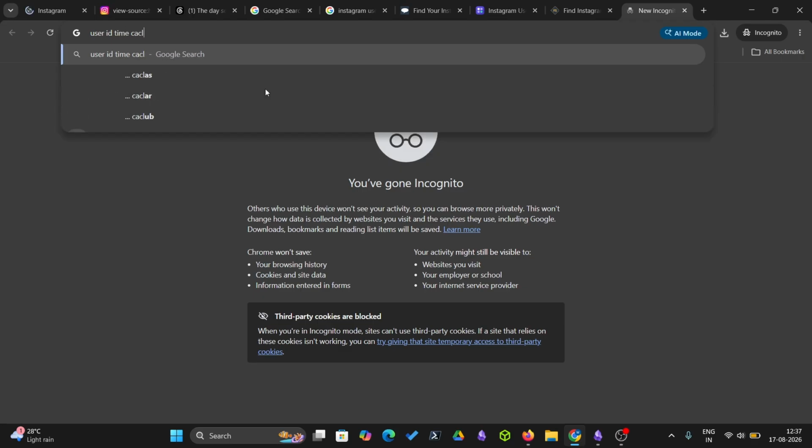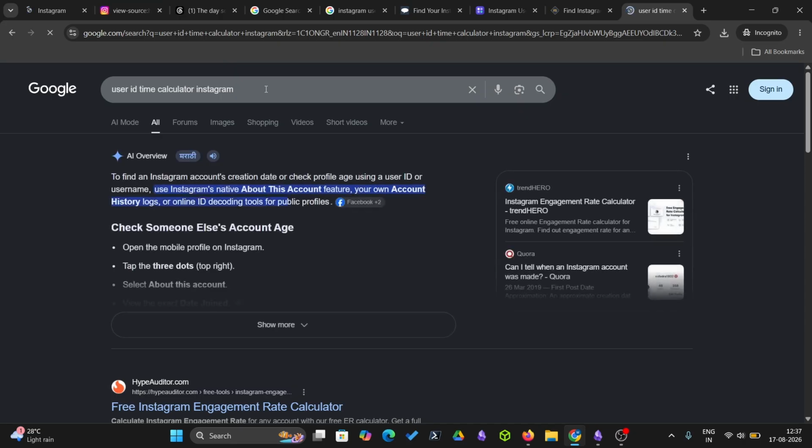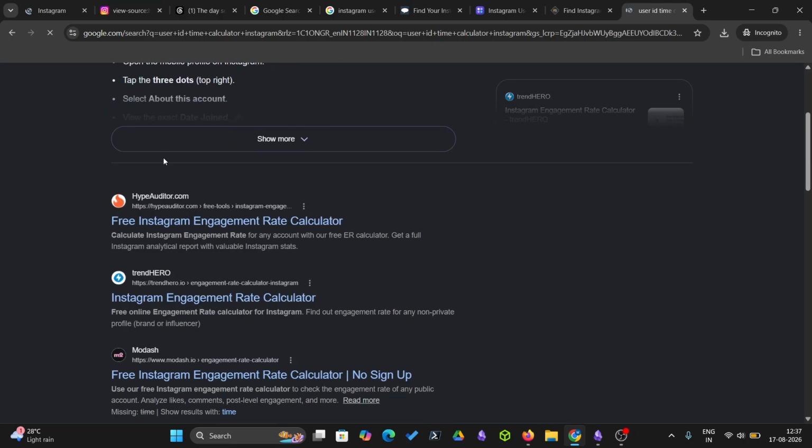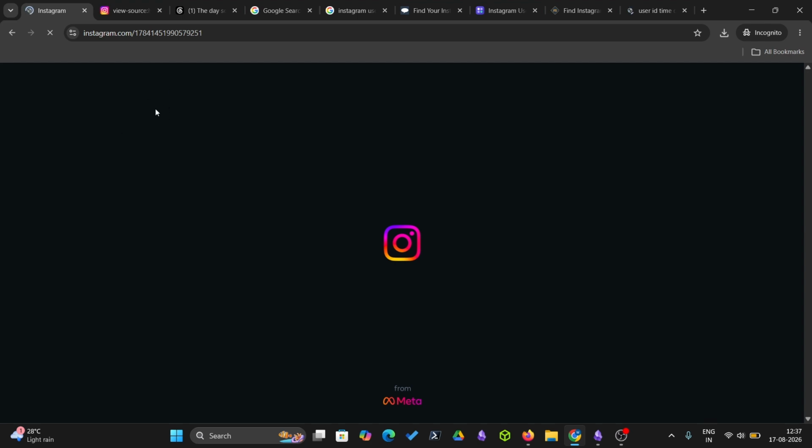You might get a kind of chart, so we can assume at what particular day or date the account would have been created, but we are not getting anything yet, so let us wait for a while.